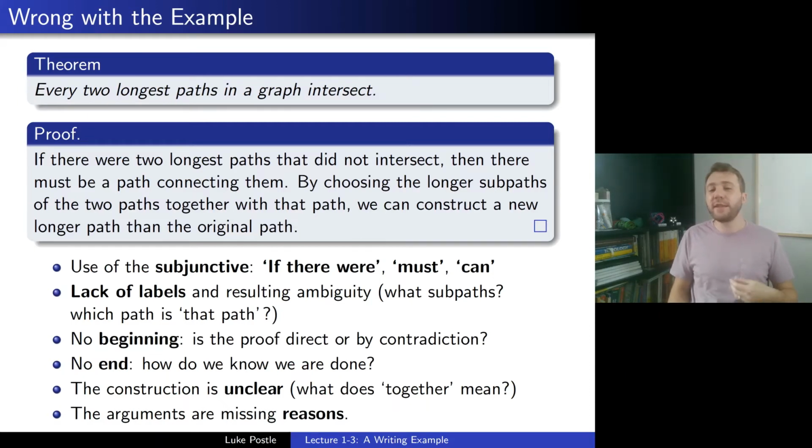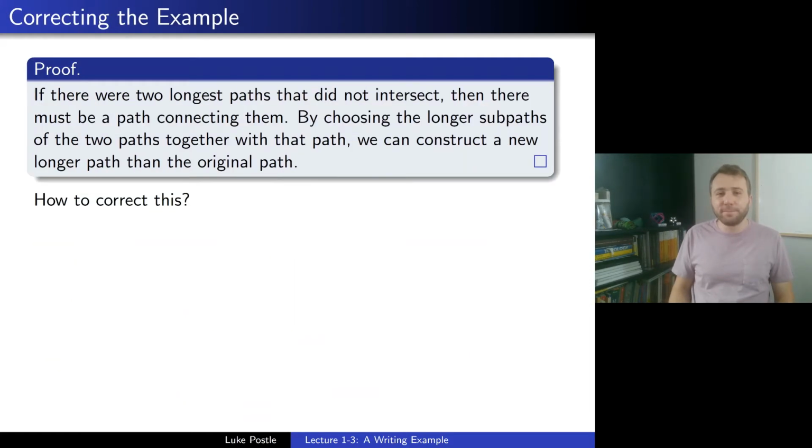But here I'm going to try and take it step by step and improve it one aspect at a time. So how do we correct this proof? Well, you could stop and think about it, and there's a lot wrong, but let me contend that we should start at the beginning. So let's add a beginning. That seems the easiest way to begin.